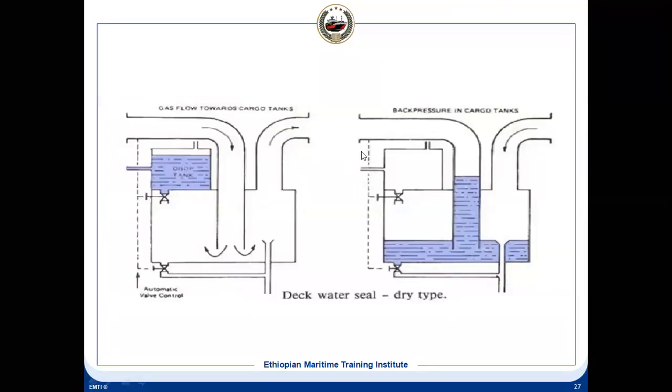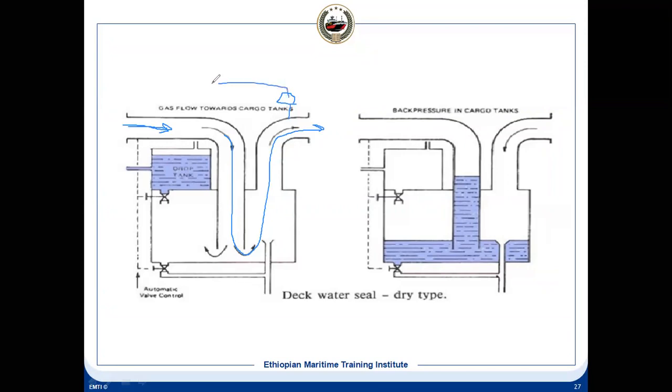The problem with the dry type is, how does it work? This is the gas which is coming from your blower and the pressure regulating valve, and then it is coming here. There is no seal, it is going like this, and there is a pressure sensor here, and it has got a setting. Once the pressure increases, what will happen?